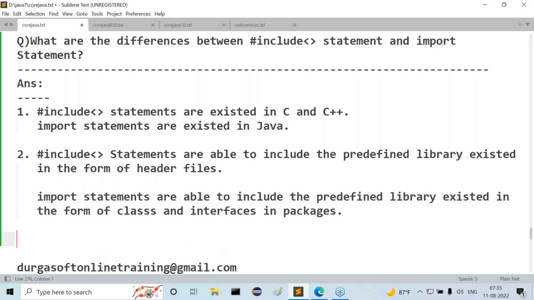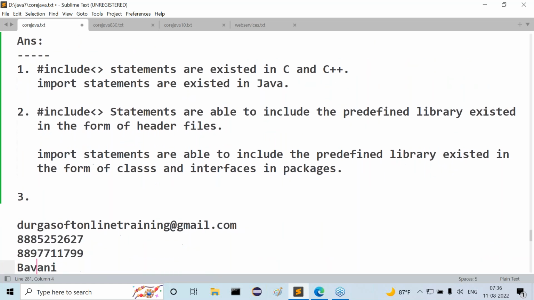Now I'm asking another question, try to answer. Who will evaluate hash include statements and who will evaluate import statements? In C and C++, hash include statements are evaluated by the preprocessor.